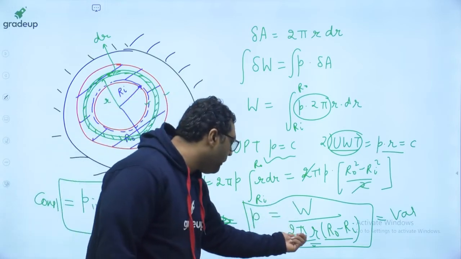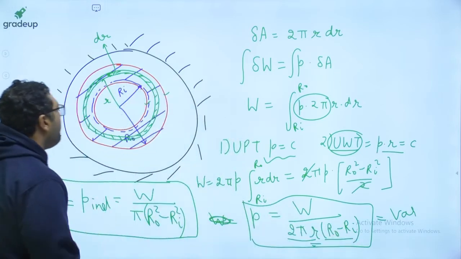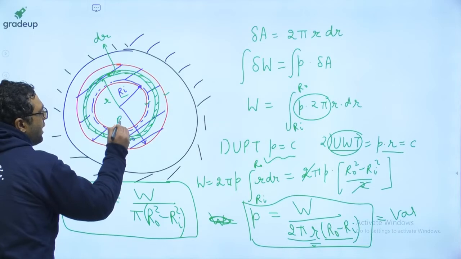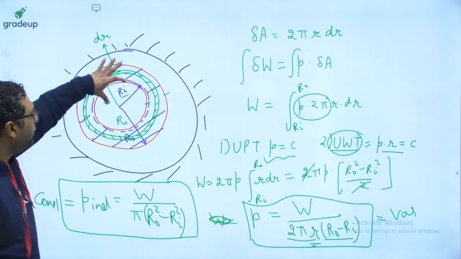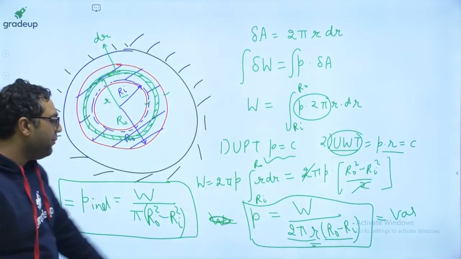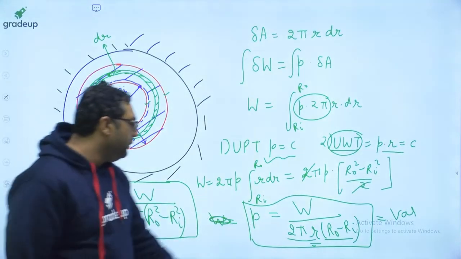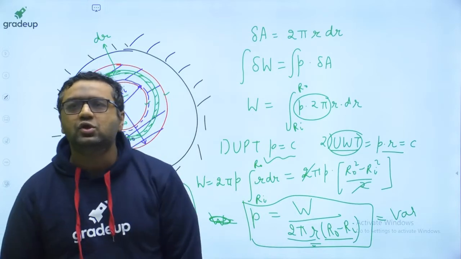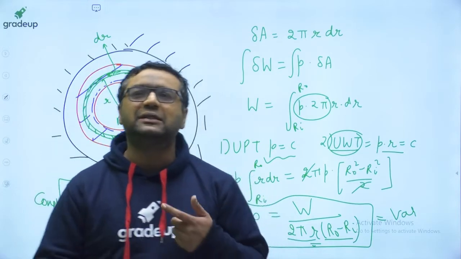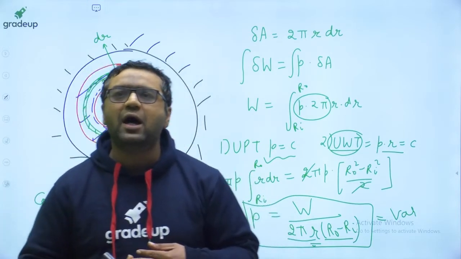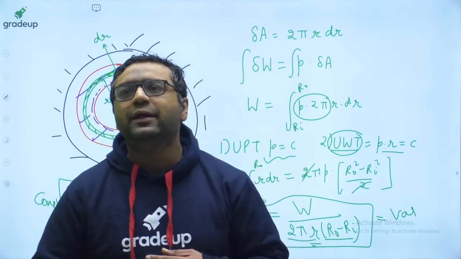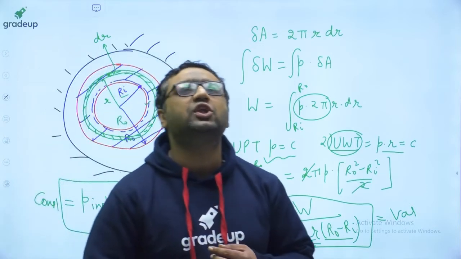P is W by 2 pi r into R naught minus Ri. You know pressure is changing from Ri to R naught. So dear, if you put the minimum value of r, you will get the maximum value of pressure. When you put the maximum value of r, you will get the minimum value of pressure. So this is how you can find out minimum and maximum pressure. So, are you getting it or not? Dear, UPT means uniform pressure theory. UWT means